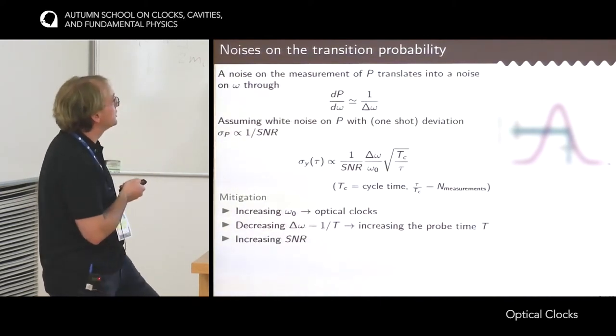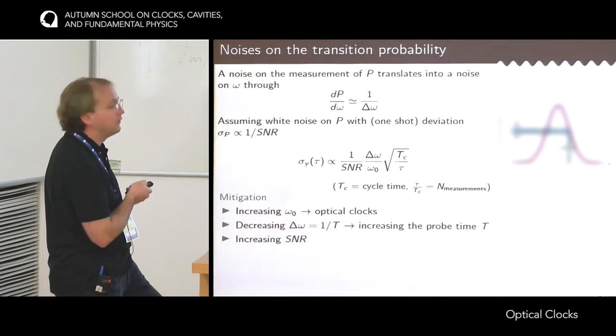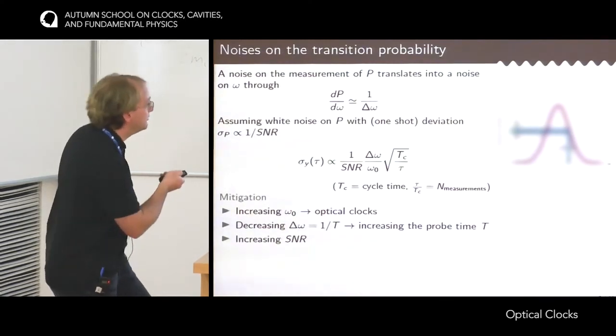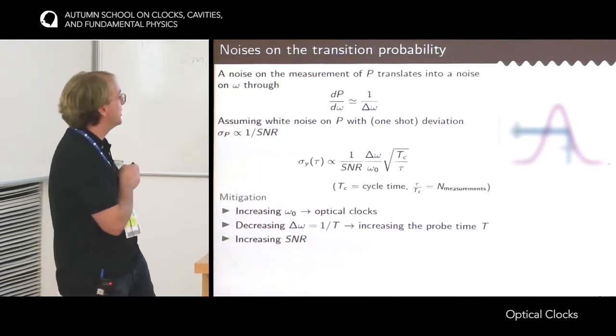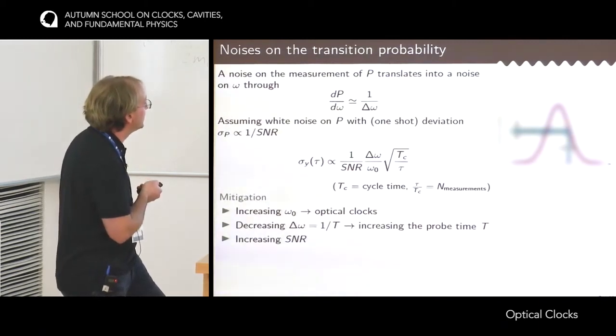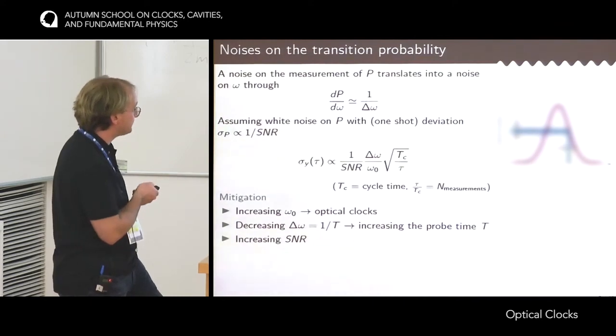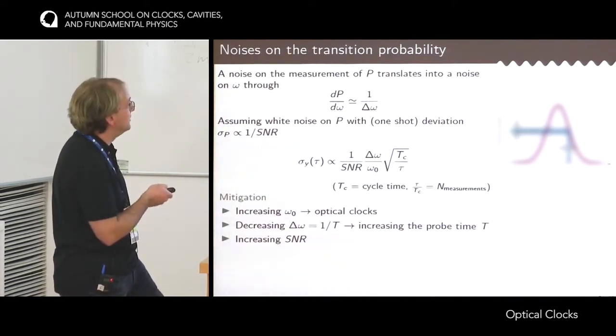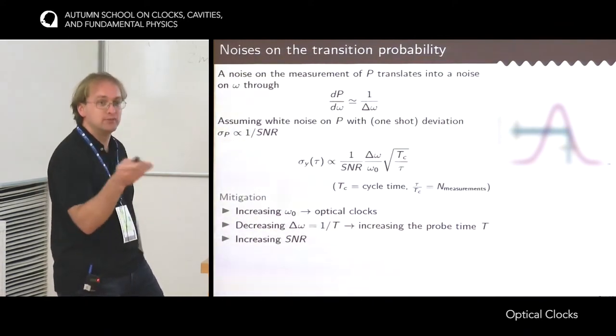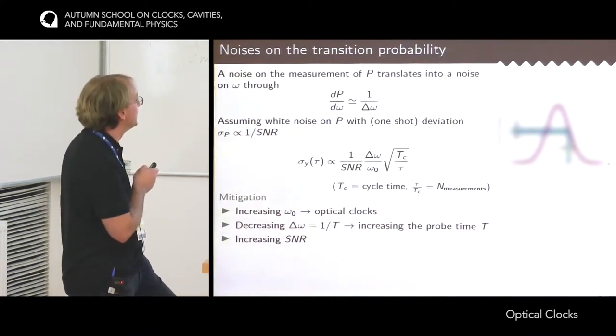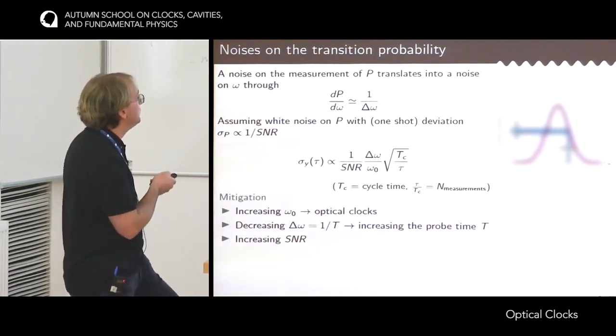The first one is to increase the frequency of the clock transition itself. So that's why we are building optical clocks, because the frequency is quite large. The other possibility is to reduce the linewidth, so make a sharper resonance. So it means increasing the probe time, so building better lasers with better coherence time. And of course, the last solution is to increase the SNR.